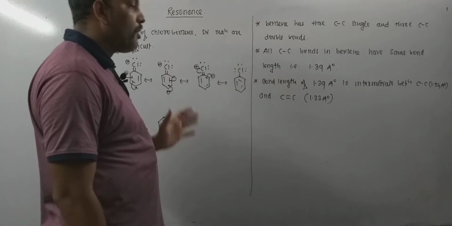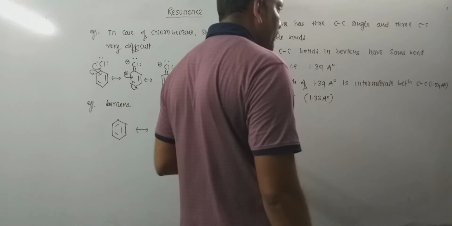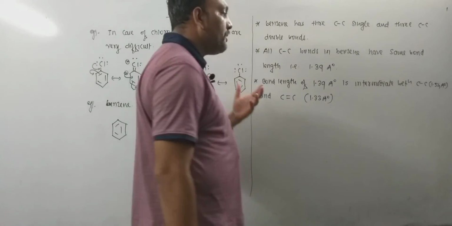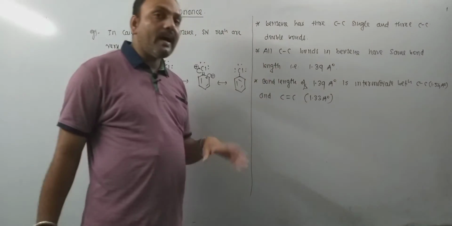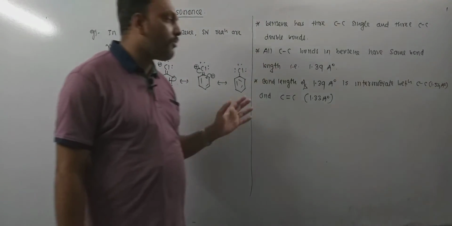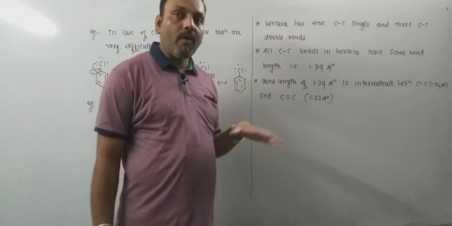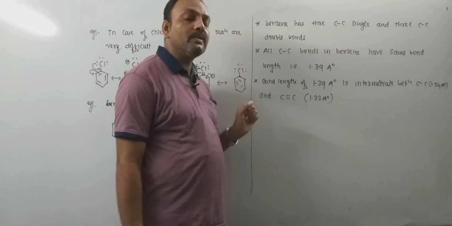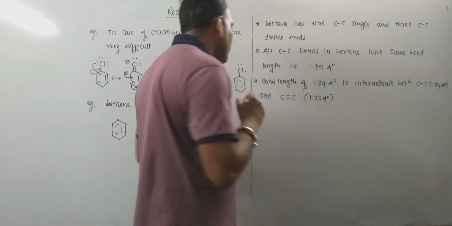It is the phenomenon in which two or more structures involving identical positions of atoms can be written for a particular compound. So, that phenomenon is said to be resonance.